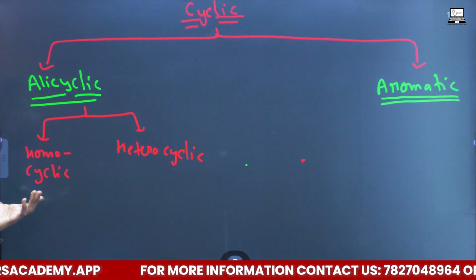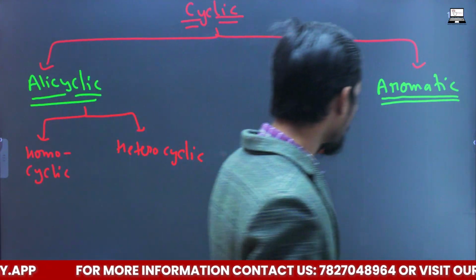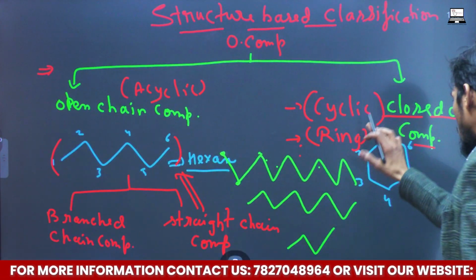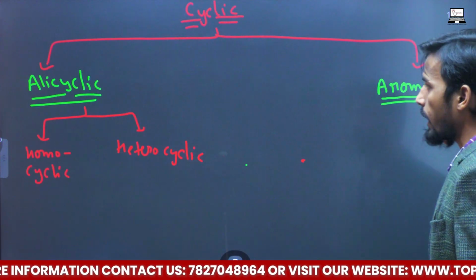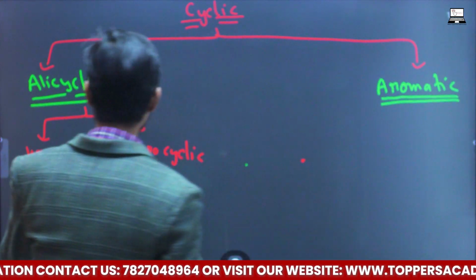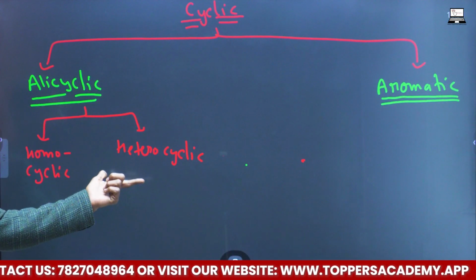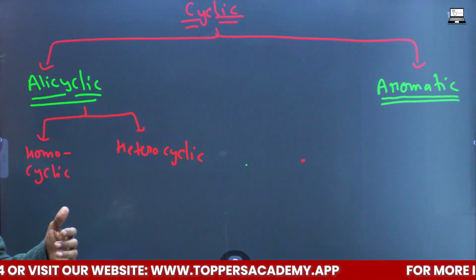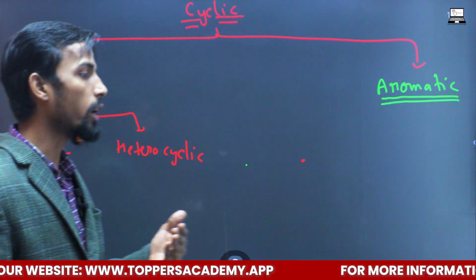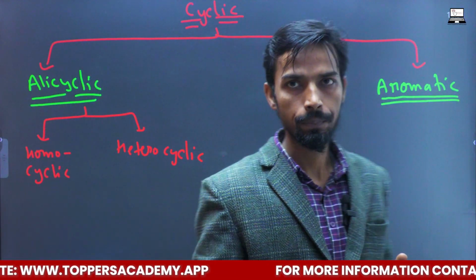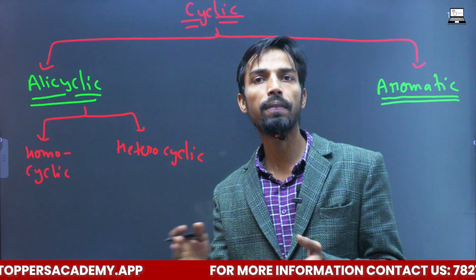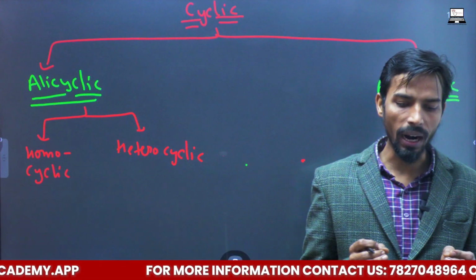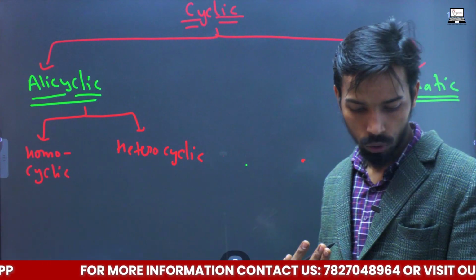So I have shown you in the previous slide, this is the cycle. This cycle can be of two types, either homocyclic or heterocyclic. As the name implies, homo means same, the same type of thing is going to repeat again and again. But hetero means some different things are going to take part in such a compound.